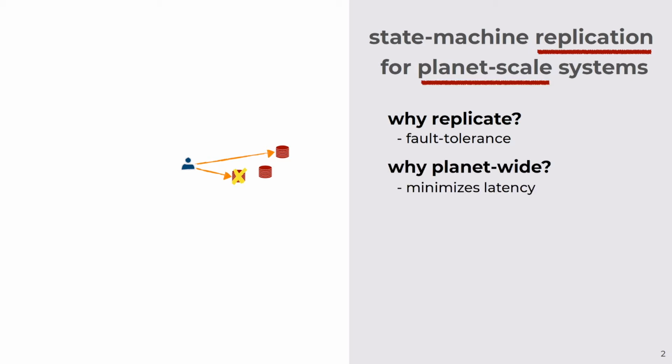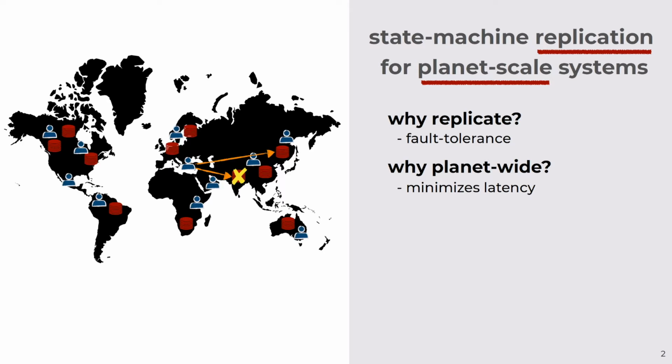And we replicate on a planet scale to minimize latency, which may happen since users can now access the system through the closest replica. With replication comes the question of how consistent is the data being replicated. In this paper, we consider the strongest consistency model, linearizability, in which the system behaves like there's a single copy.